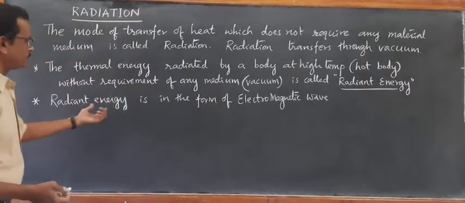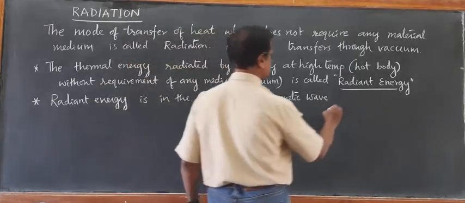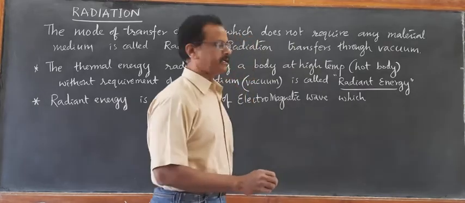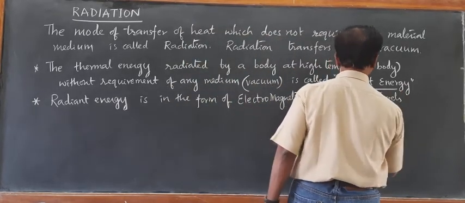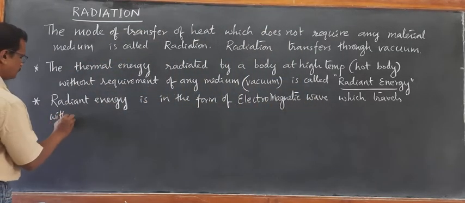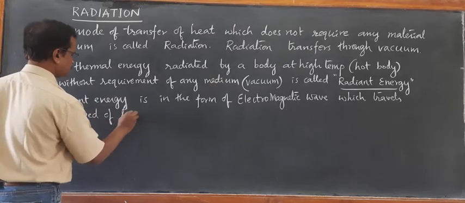So the radiant energy is in the form of electromagnetic wave which travels with a very high speed, the speed of light.